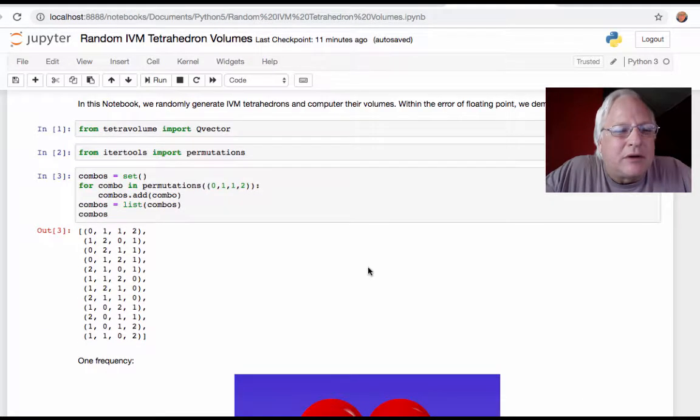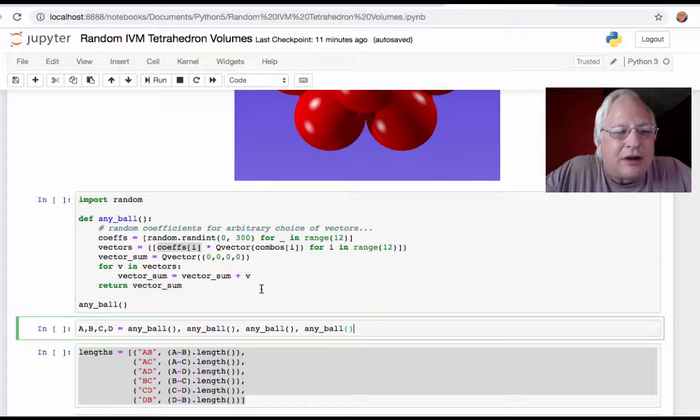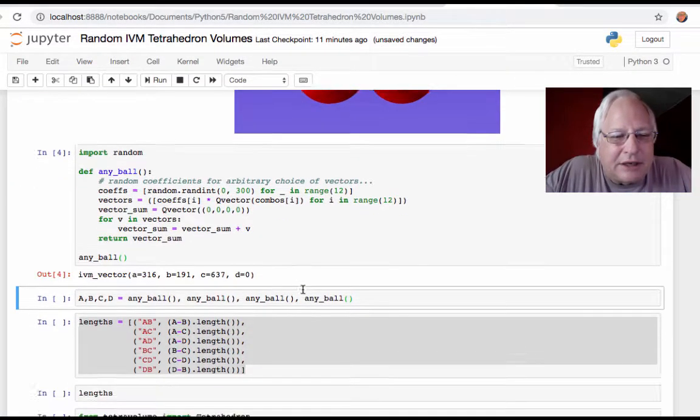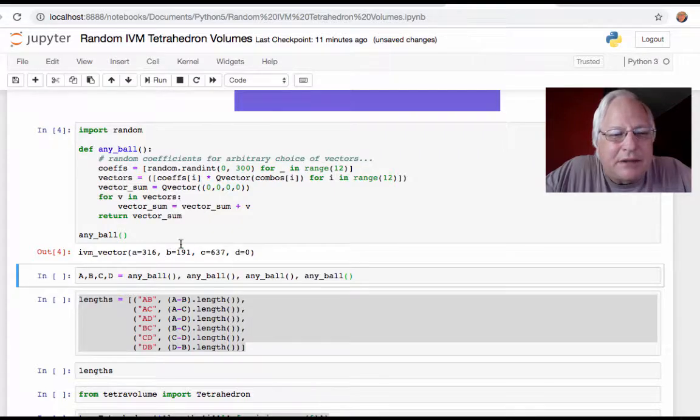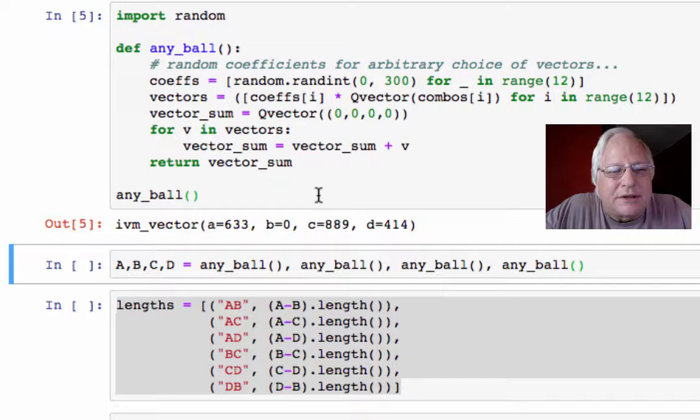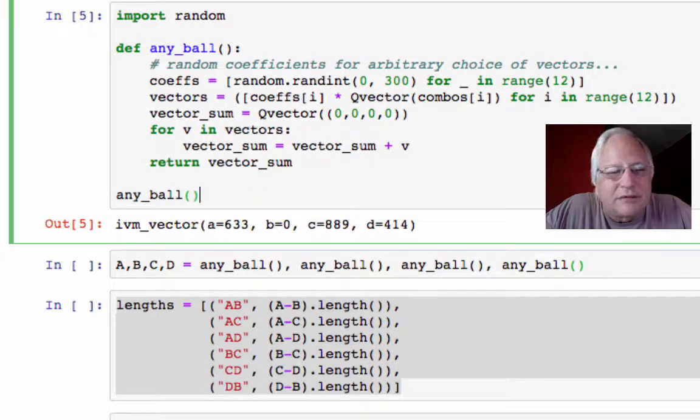So let's keep going here. A, B, C, D are going to be, so any ball, there's any position in space. D equals 0, so we didn't need the D direction. Well, that's always going to be one of them is 0, right? Because we're always in one of the quadrants, really.